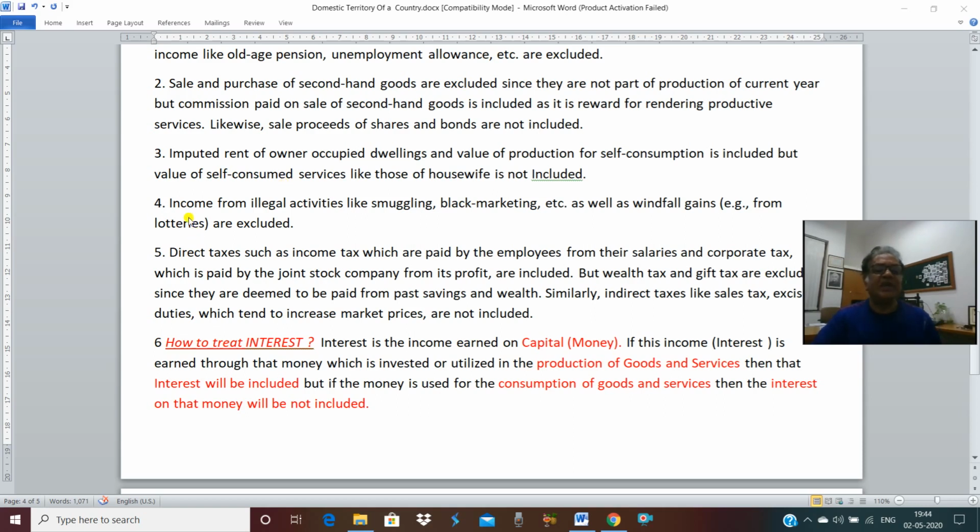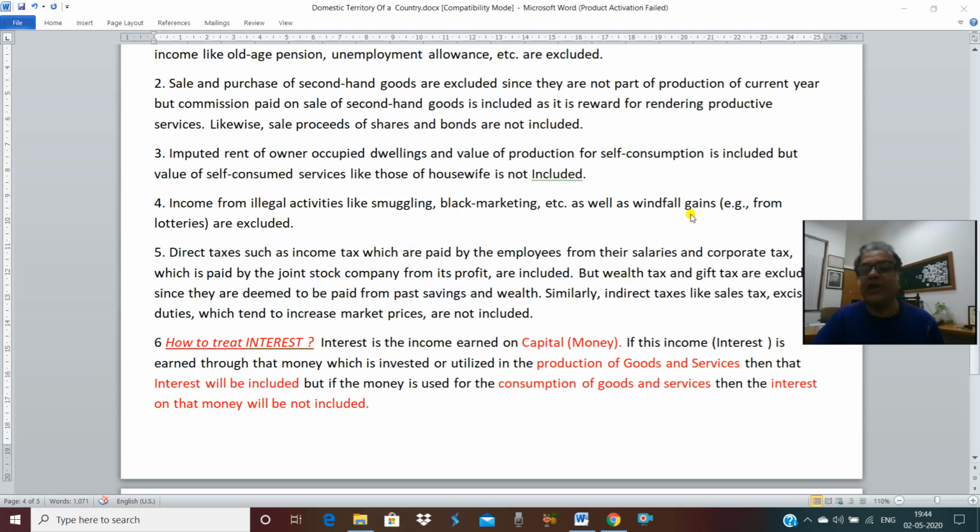The next is income from illegal activities, smuggling, black marketing. It will not be included because it is already illegal, and anything which is illegal cannot be a part of any estimation in economics.